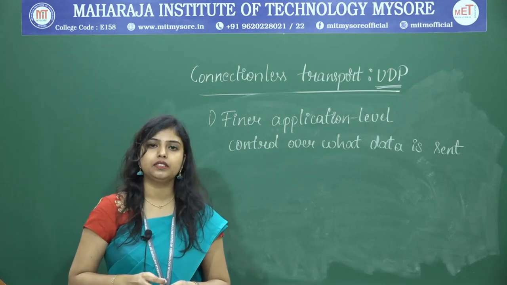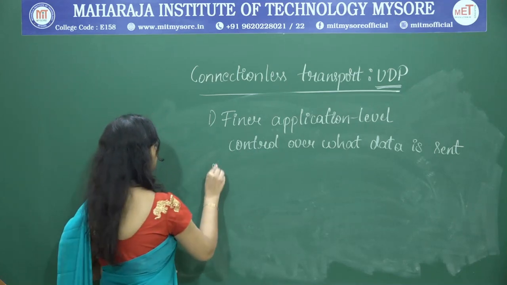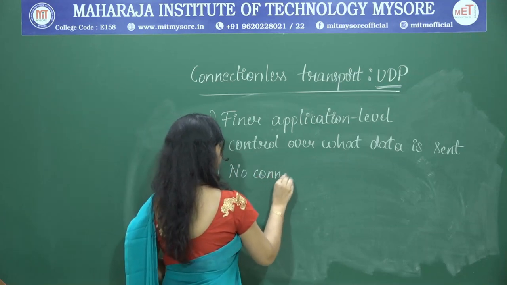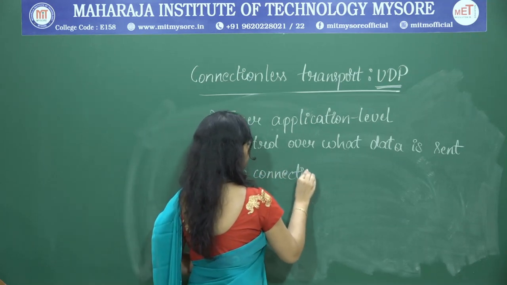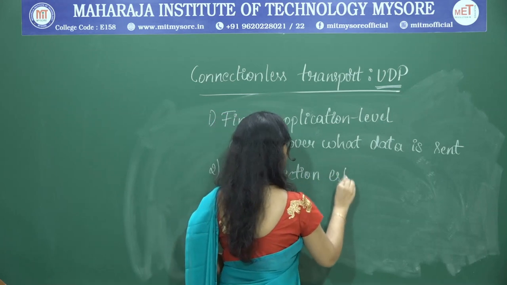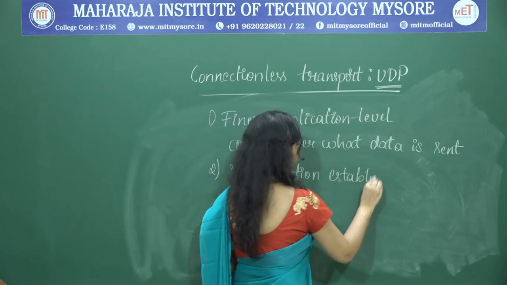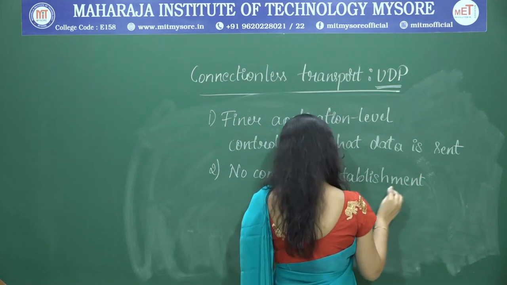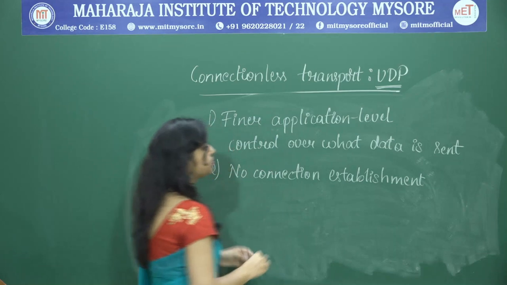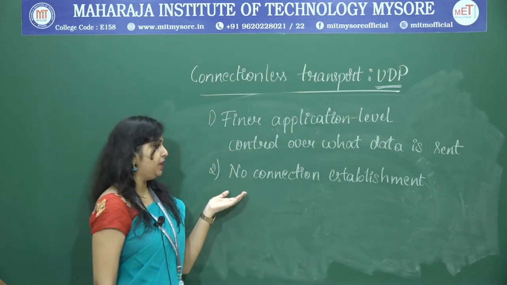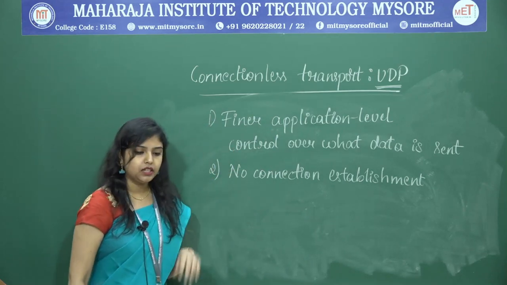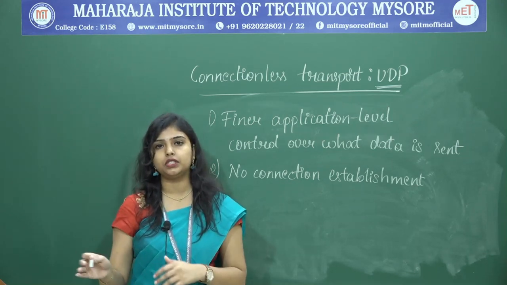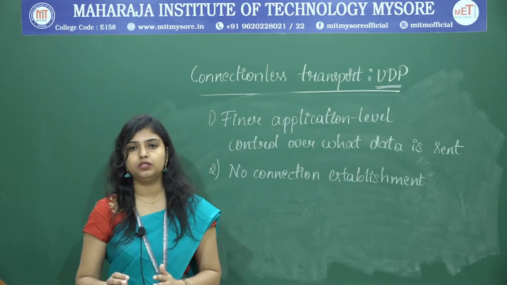The second reason is no connection establishment. As we know, UDP does not establish any connection, but TCP uses a three-way handshake to establish the connection, which is very time consuming.